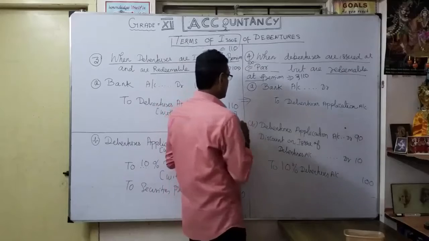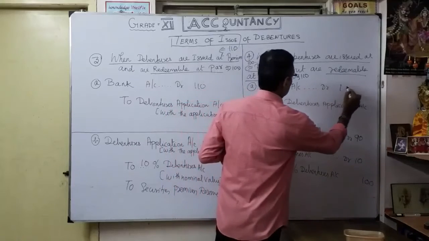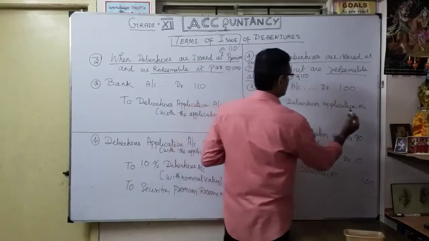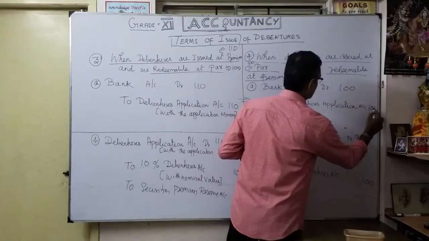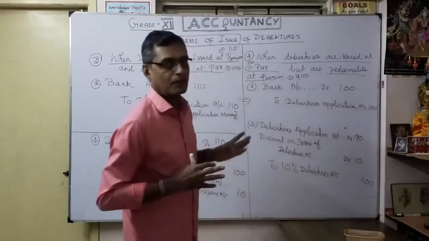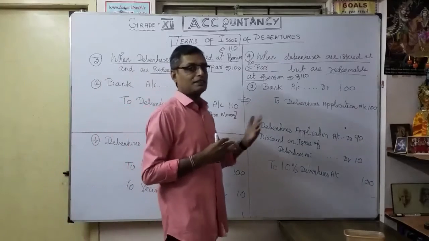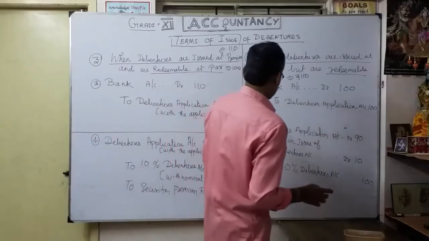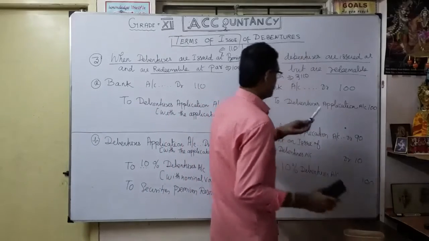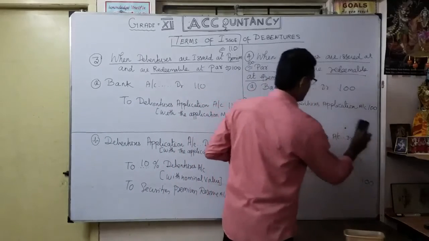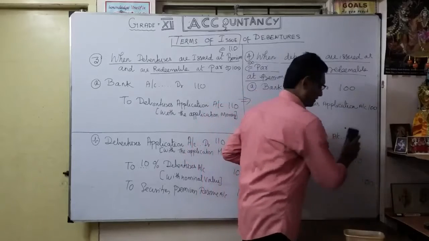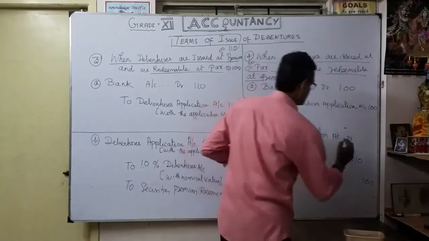So whatever the entry, bank account debtor, just 100 rupees, to debentures application account, just 100 rupees. That is our entry one. Now we are going to do the next entry. A very interesting entry. Here, debentures application account debtor, whatever, 100. Listen carefully.